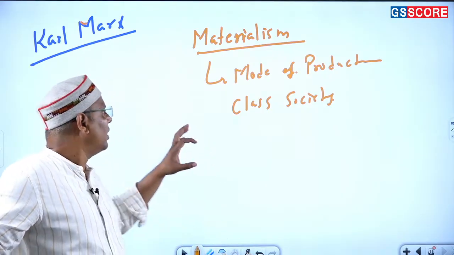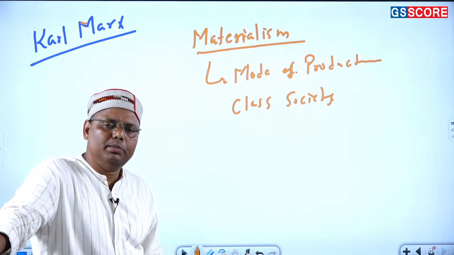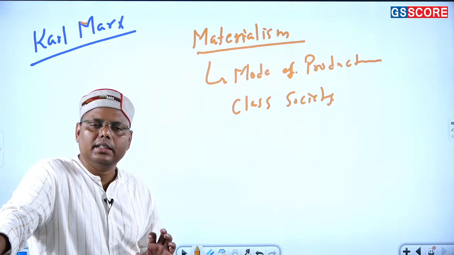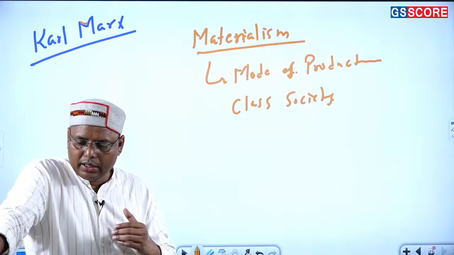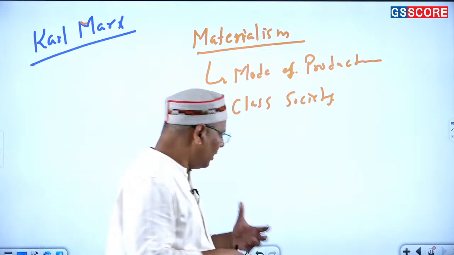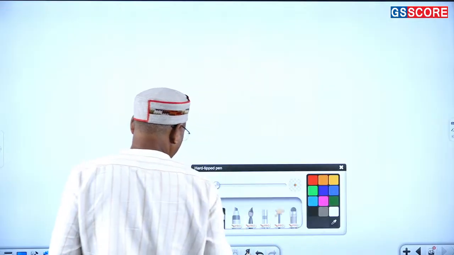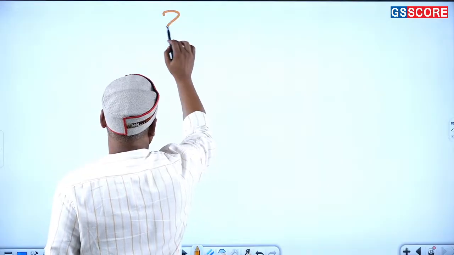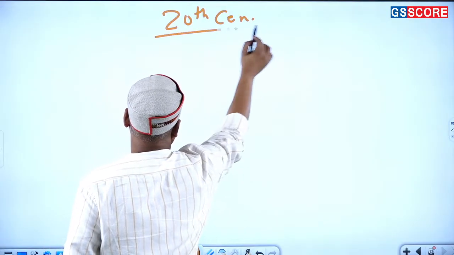So this is how, according to Marx, this becomes the major idea of history. And frankly speaking, this becomes so dominating that from here onwards history is being redefined, and in fact it is being written in a very different way. So these were the changes which were there in the 19th century, and then it comes to the 20th century, right?